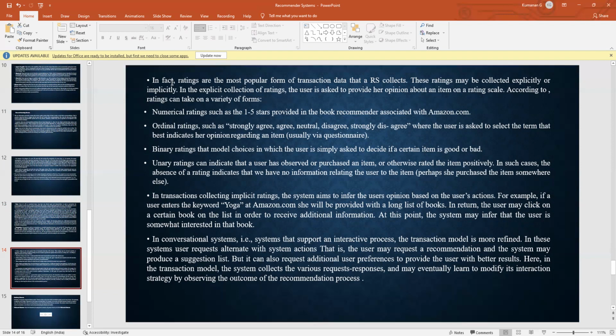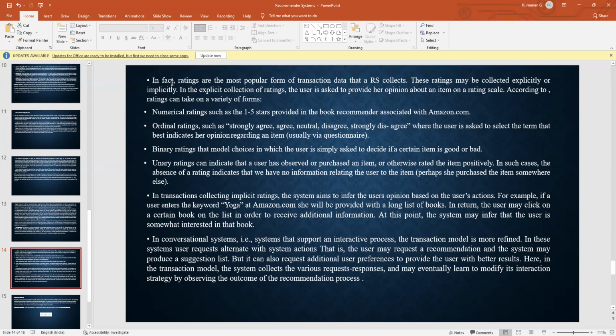In the explicit collection of ratings, the user is asked to provide her opinion about an item on a rating scale. Ratings can take a variety of forms. Numerical ratings, such as the 1 to 5 stars provided in the recommender system associated with Amazon.com. Ordinal ratings, such as strongly agree, agree, neutral, disagree, strongly disagree, where the user is asked to select the term that best indicates her opinion regarding an item.